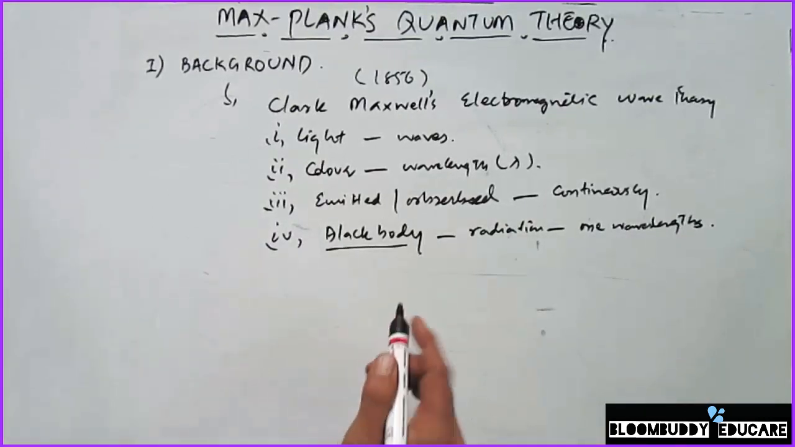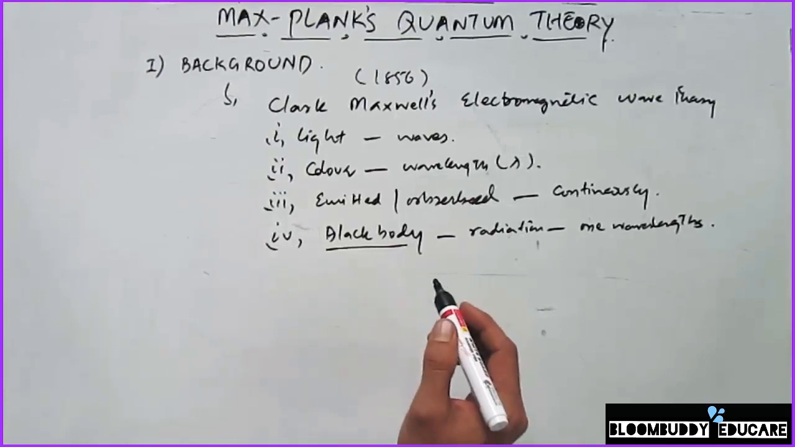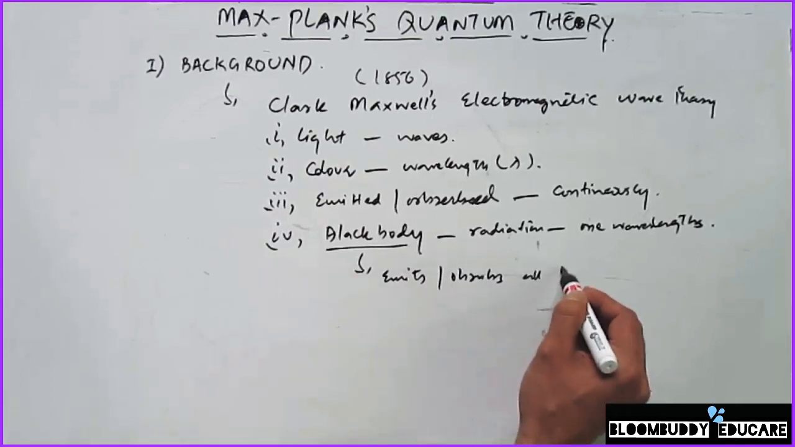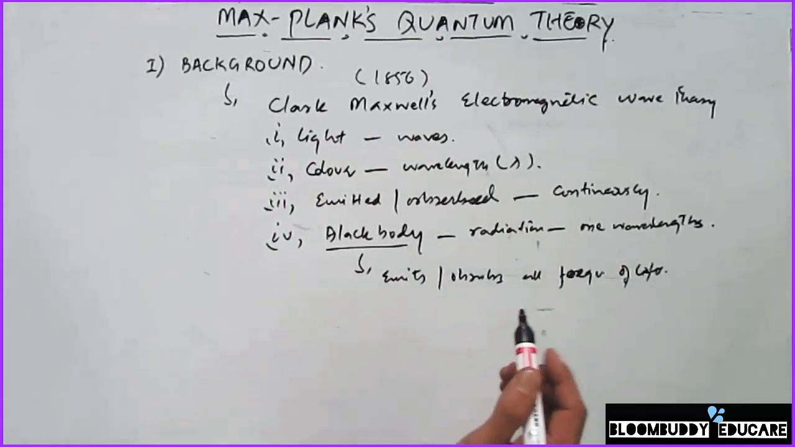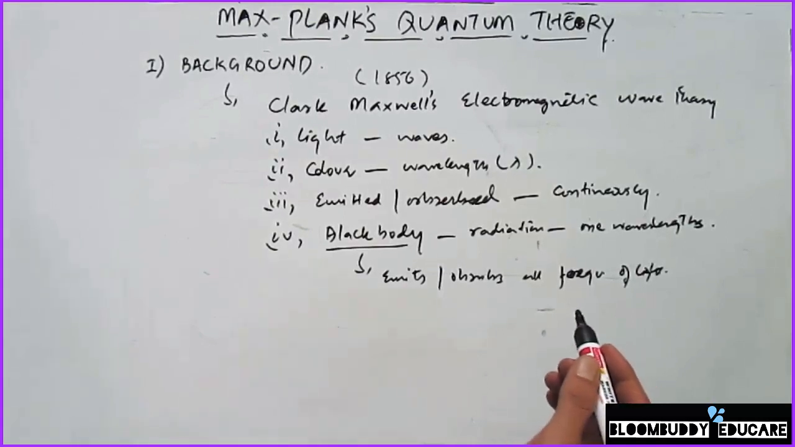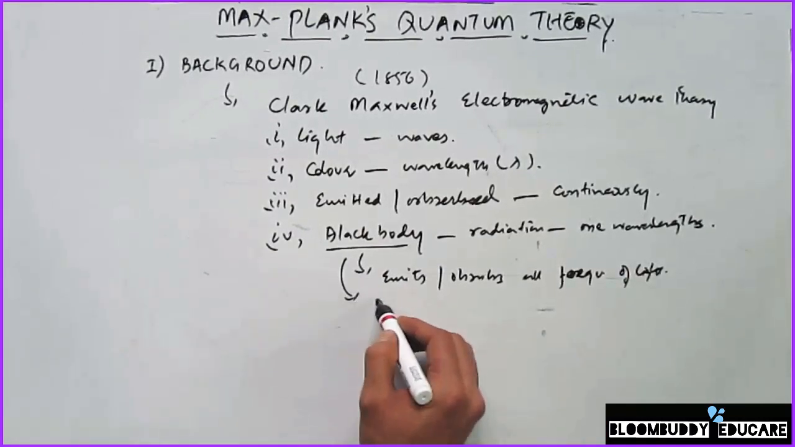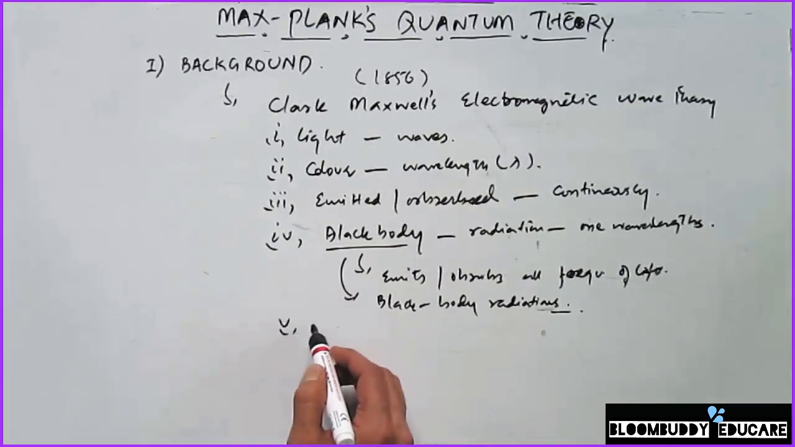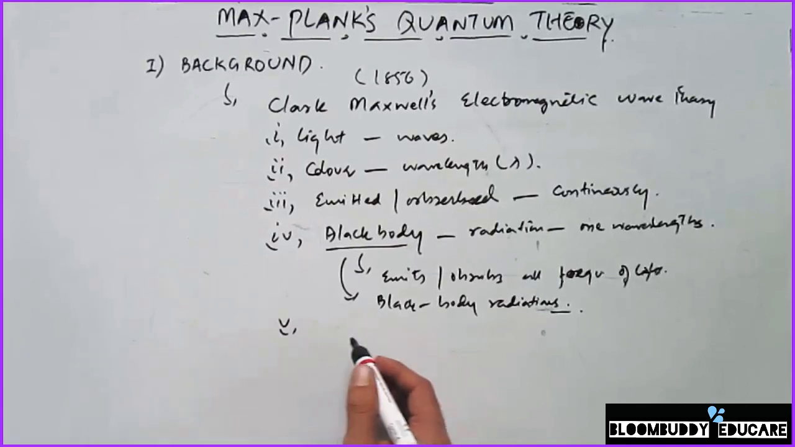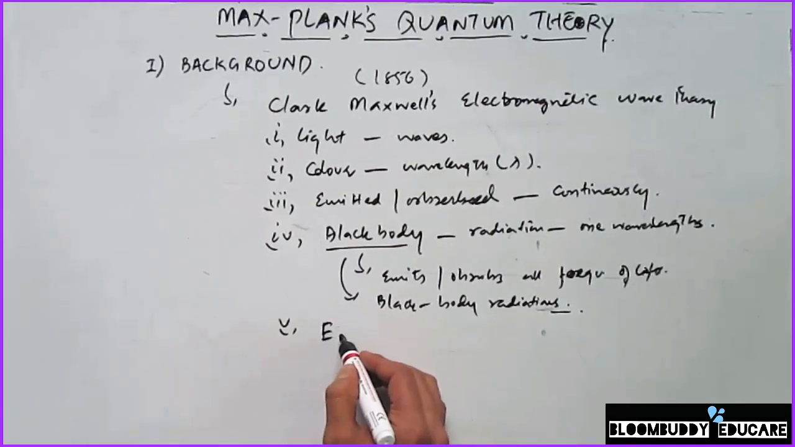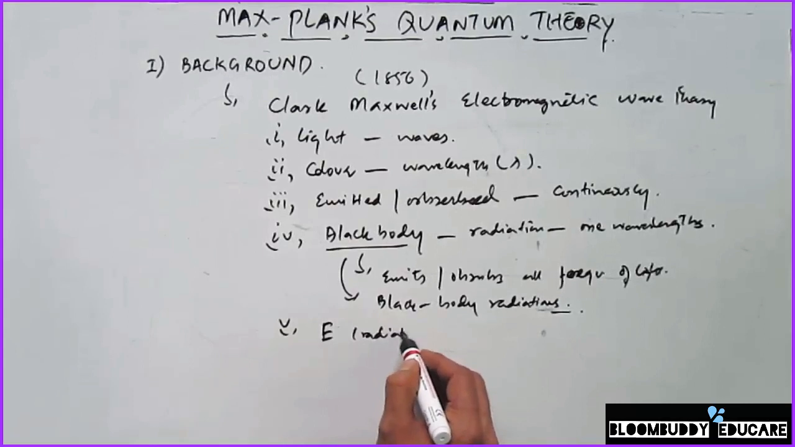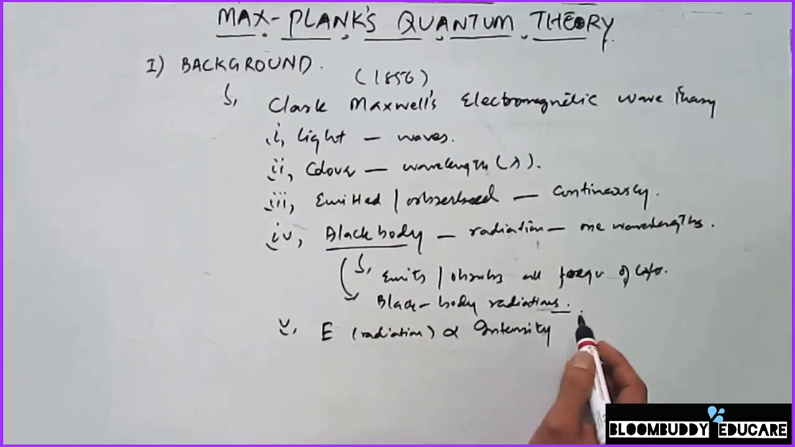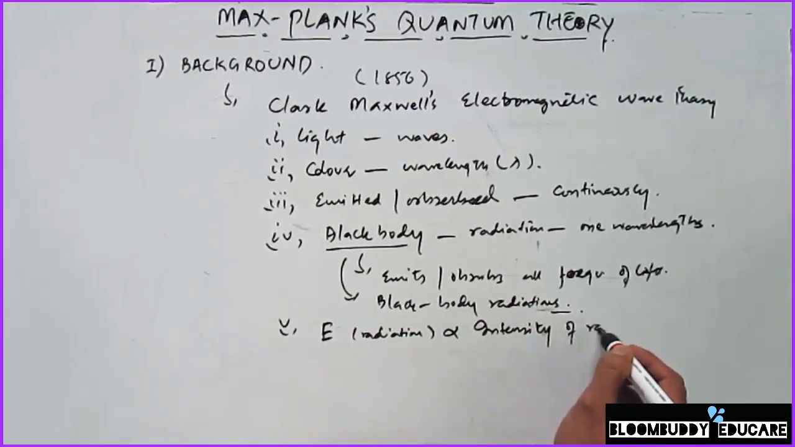What is a black body? A black body is an ideal body which emits or absorbs all the frequencies of light. It's called a black body, and the radiations that are emitted by the black body are called black body radiations. Another postulate of this theory was that the energy of radiation is proportional to the intensity of the radiation. So the more the intensity, the more the energy of radiation.